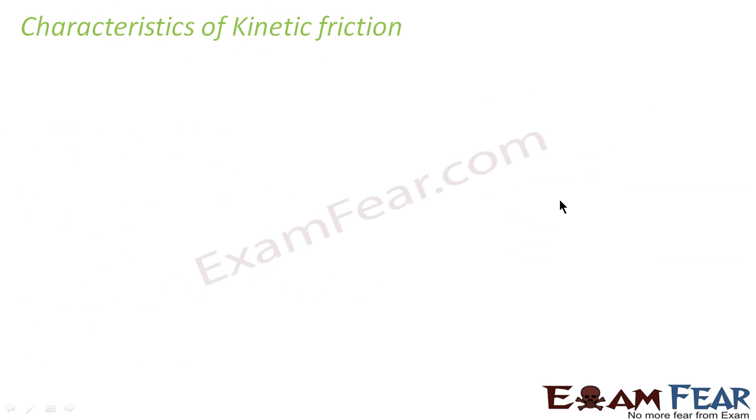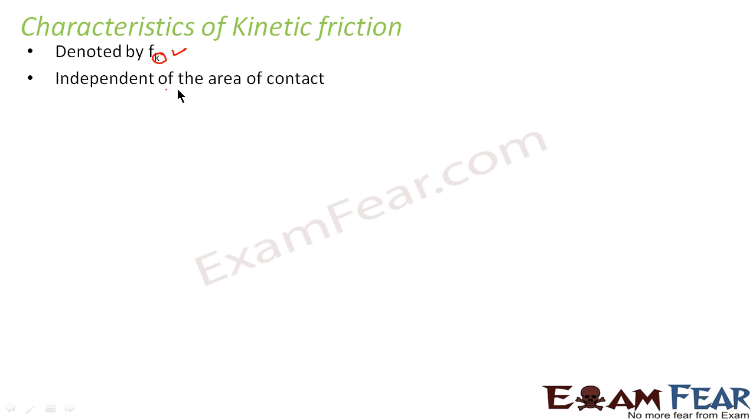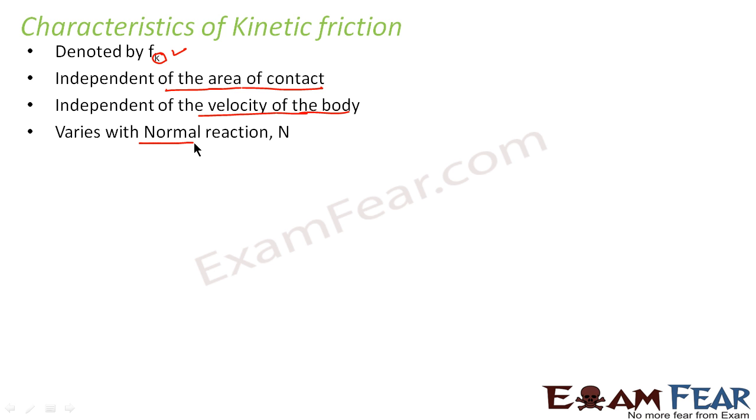Now we will discuss the characteristics of kinetic friction. Generally, kinetic friction is denoted by Fk. The subscript k denotes kinetic. It is again independent of the area of contact. The value of kinetic friction doesn't depend on whether the area of contact of the two bodies is big or small. It is also independent of the velocity of the body. It doesn't matter with what velocity or how fast or how slow the body is moving. It again varies with normal reaction. That means very similar to static friction, the kinetic friction, that is Fk, also varies with the normal reaction.